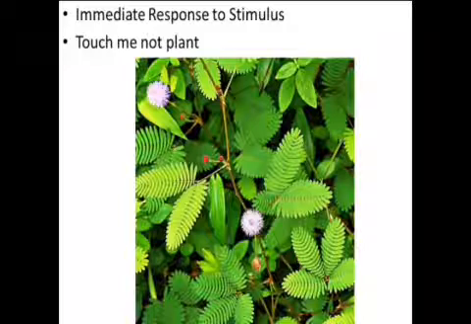When the leaflets having pulvini at their base are touched with a finger, an electrical impulse is generated which travels through the cells. These impulses act on plant hormones, which makes the water migrate from the cells of one half of the pulvinus to the intercellular spaces in the other half of the pulvinus.